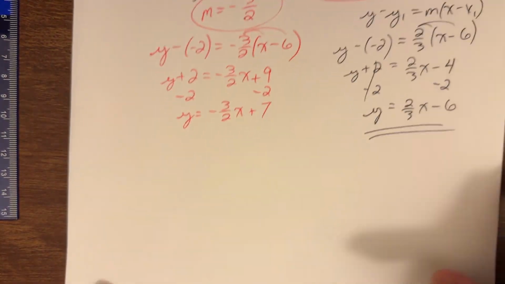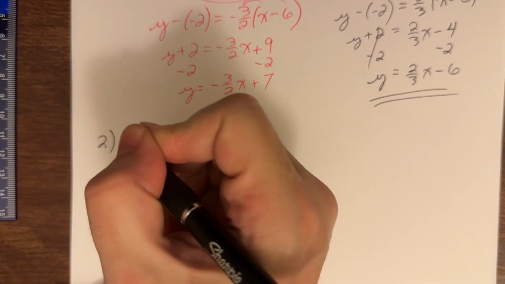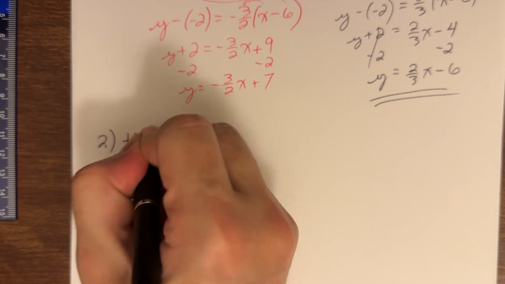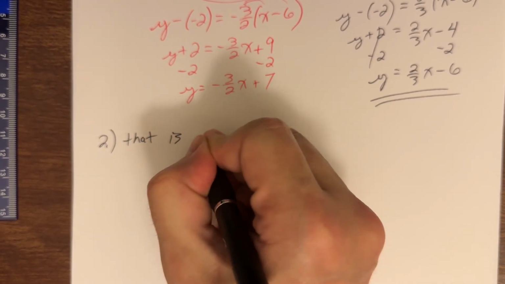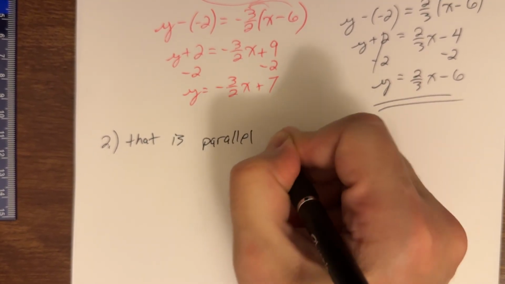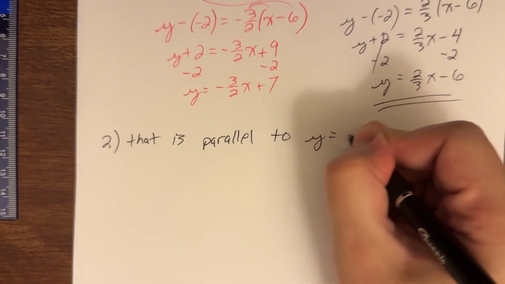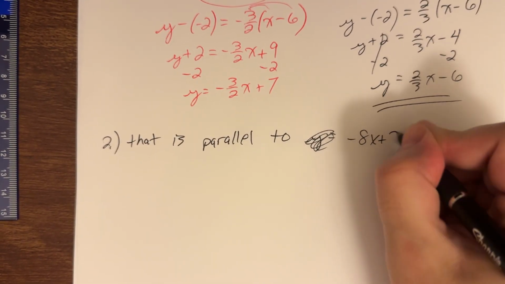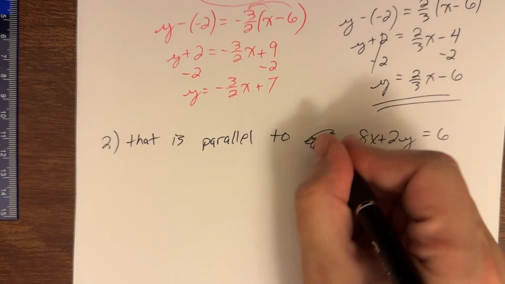Find the equation of the line, same directions, but now number 2. We're going to do the same thing: parallel, then perpendicular. Start with parallel to -8x plus 2y equals 6.